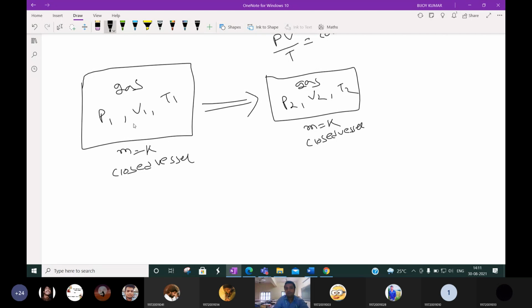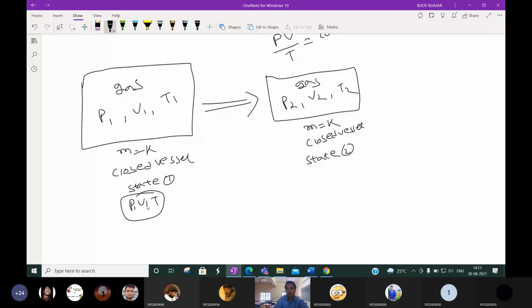Then what is the relationship between state 1 and state 2? State means what? Can anyone say? State of gas means the value of pressure, volume and temperature. This represents the state of a gas.